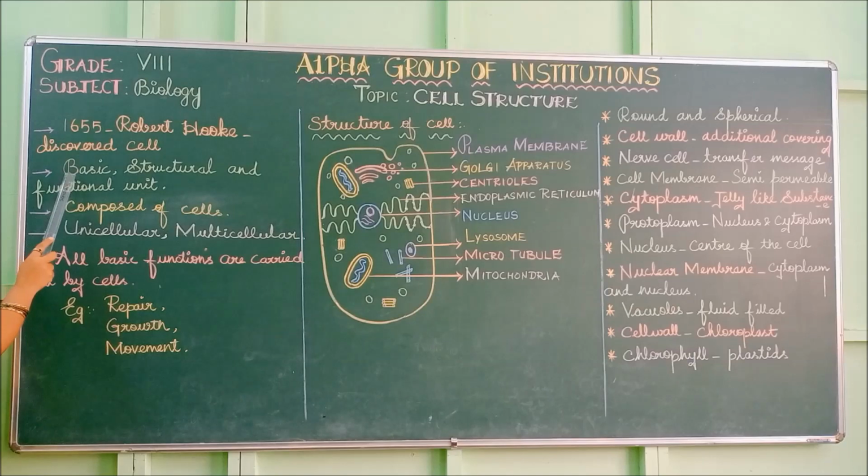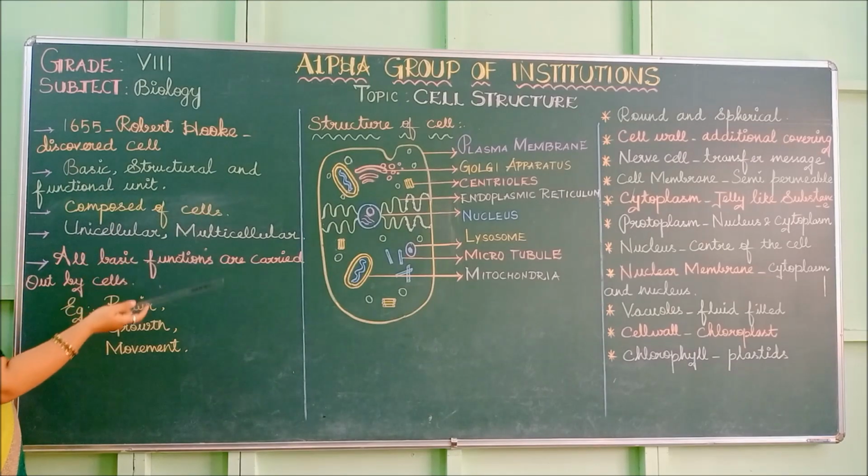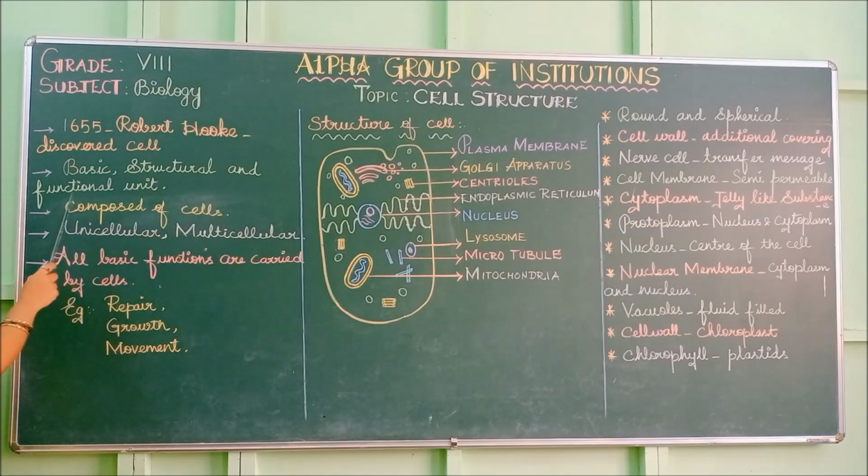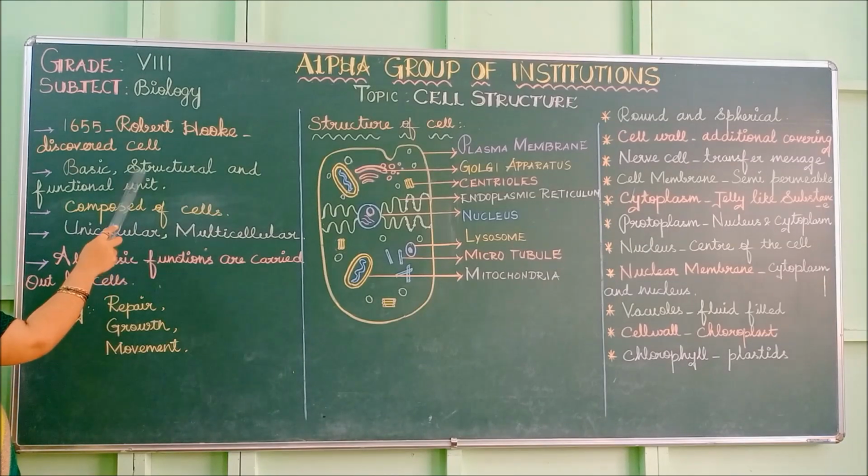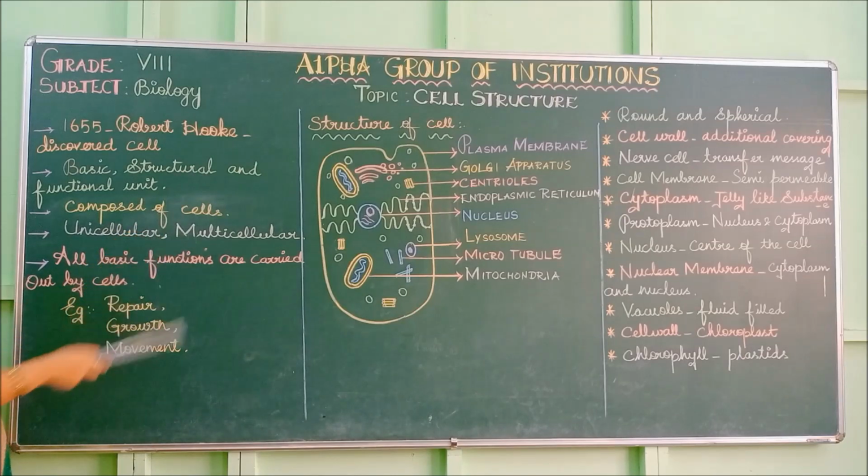The cell is called the basic unit of life, structural unit of life and functional unit of life. All the organisms are formed of cells. That is why it is called the basic unit. It forms the structure and body form of all living things. That is why it is called the structural unit. And it helps take care of the metabolic activities, the functions of the body. That is why it is called the functional unit.